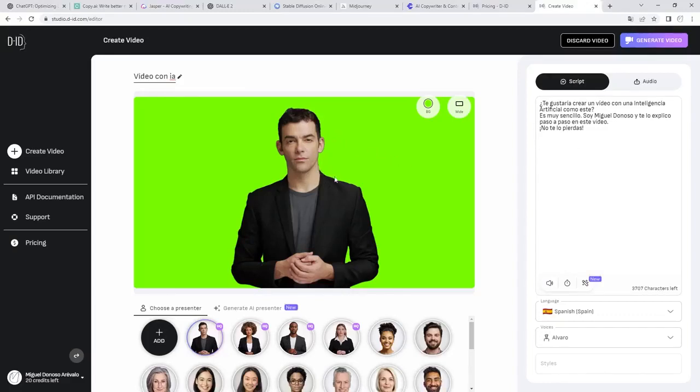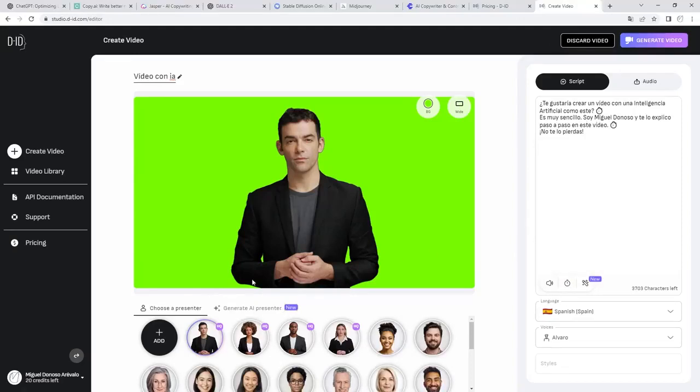As we have seen, we have heard the audio perfectly, but the video has not moved. The video will move at the moment we generate video, but now we can modify. We have heard the audio, we see if we liked it or not, and we can add more pauses. For example, I want that after the question, I wait a little more. Let's leave it a 0.5 second break. And then, before saying don't miss it, another 0.5 second break.